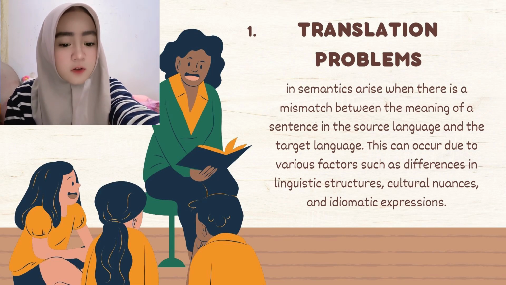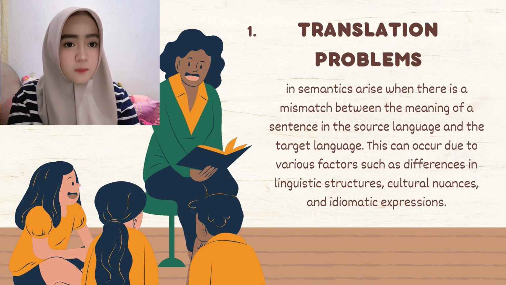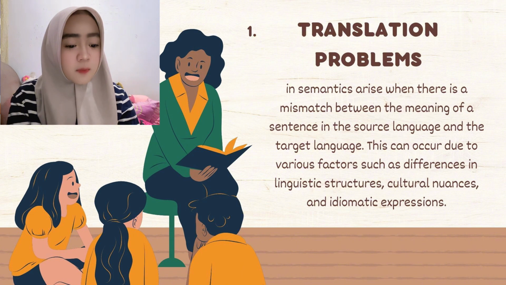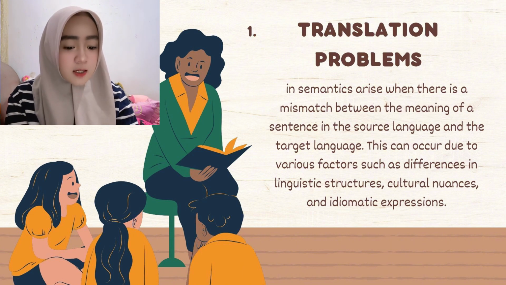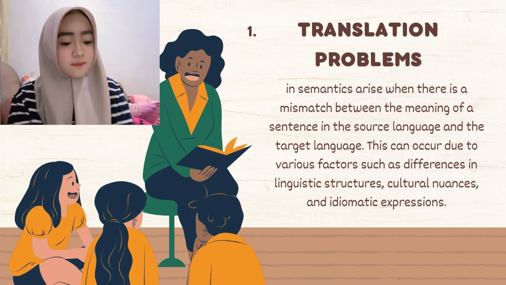Okay, for the first one, there are translation problems. It is in semantics arise when there is a mismatch or miscommunication between the meaning of a sentence in the source language and the target language.